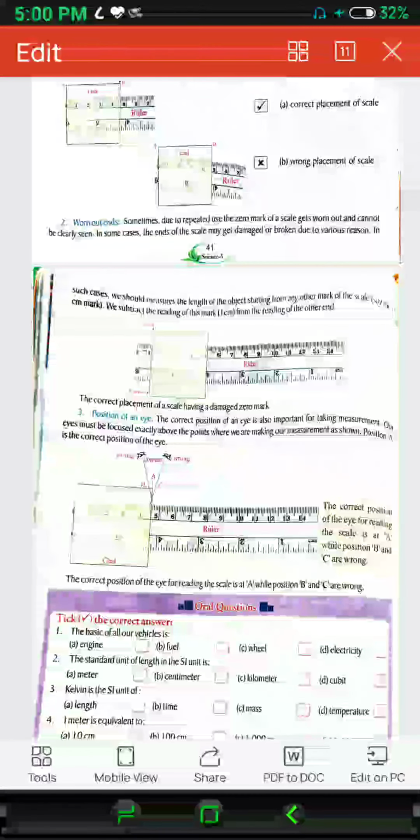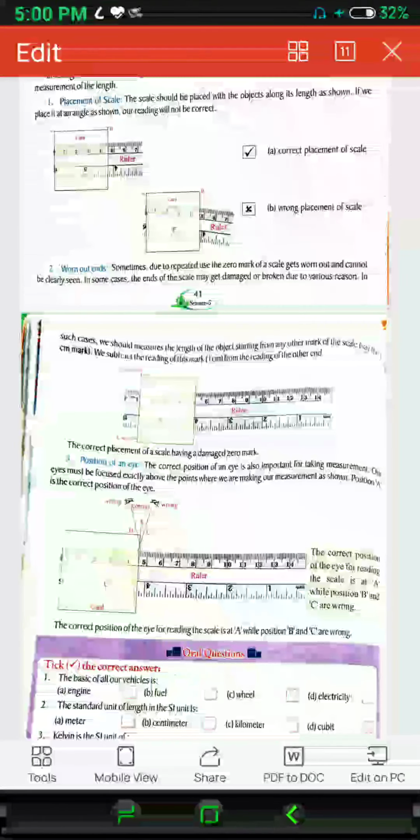See that 1 centimeter mark, we subtract the reading of this mark, 1 centimeter, from the reading of the other end. So if the zero mark is not there, you can still measure the distance properly, but in place of measuring from 0, you can measure from 1, and later whenever you get the total you can subtract 1 centimeter from there.